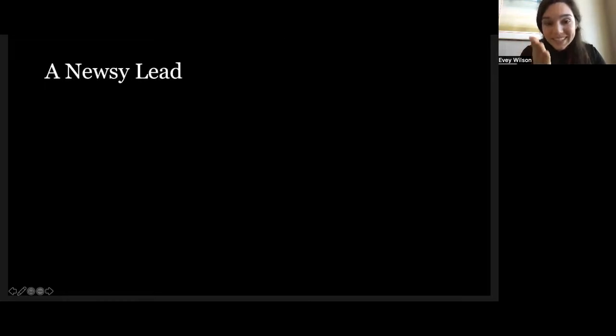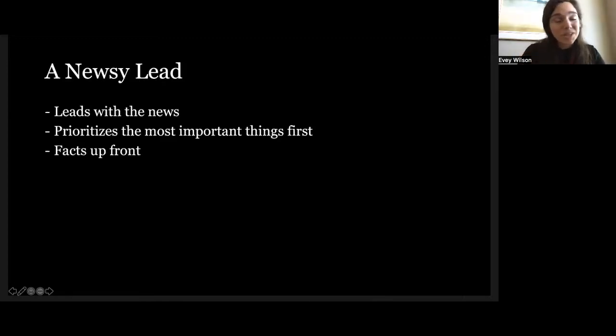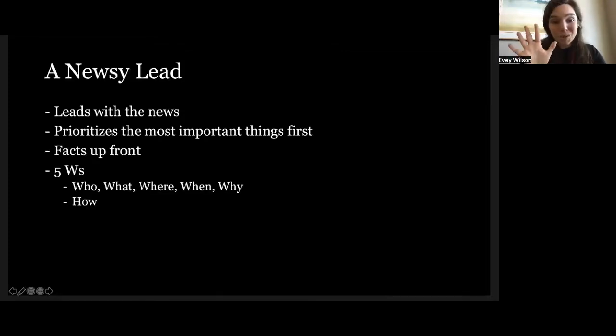So a newsy lead is the lead that goes with an inverted pyramid style article. And I would say 80% of news articles are written in a newsy lead. Lead with the news. Just put the most important information up front. And usually this is going to include the 5 W's: who, what, where, when, and why. That's going to be the most important thing that you can do, is put those up there. If you have time to put how, then you can include that as well. But this is the most important information.